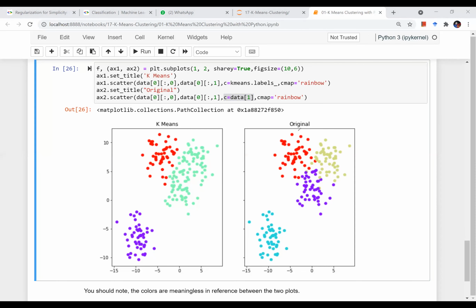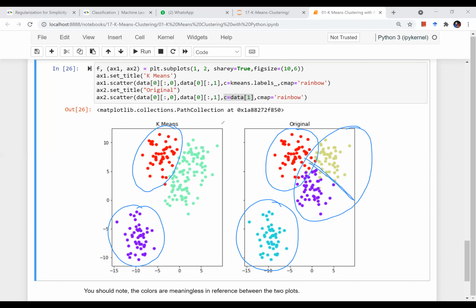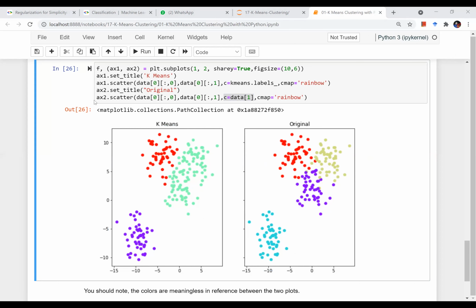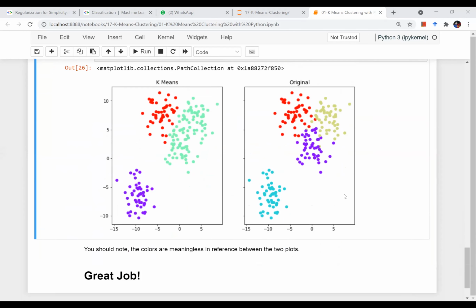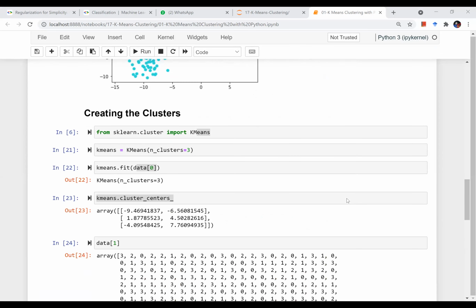I think this particular cluster is nicely identified, there are some errors, but it is nicely identified. This cluster is perfectly identified, but there are 2 clusters over here, and I have given only one. I have given the k value of 3, so it has taken all these things into just one cluster, right? So my k-means algorithm was able to clearly identify the clusters. If I increase the value of k, I will actually get this perfect clustering itself, right? So this is what I wanted to discuss in k-means clustering.